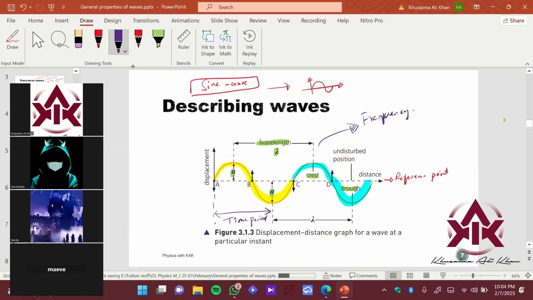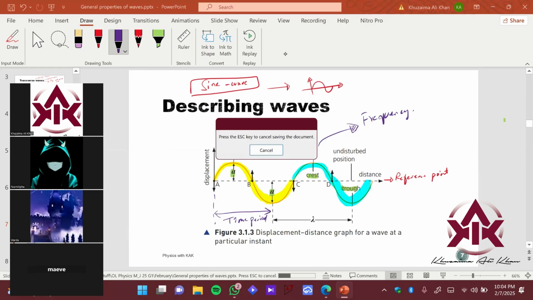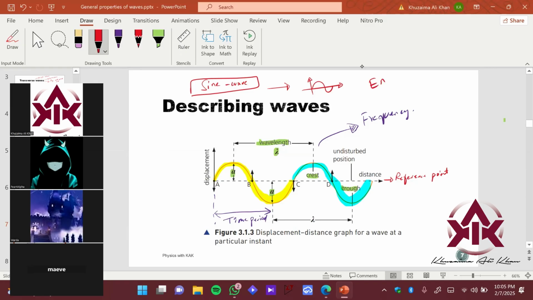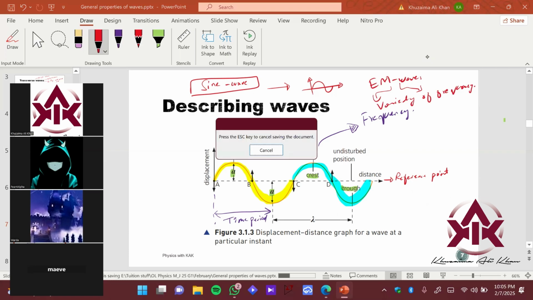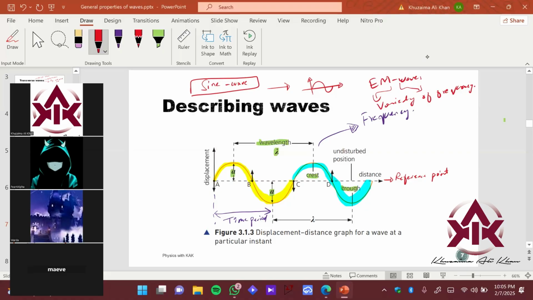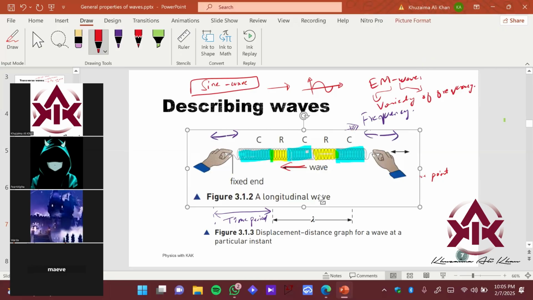Let's say if I talk about the electromagnetic spectrum, which we will learn in a while in the future, you will see that EM waves basically have a variety of frequencies, right? So upon the frequency value, we identify that this is, let's say, a gamma ray, this is an X-ray, this is an ultrasonic wave, okay, so on and so forth, right? So these are the quantities which you should know about a wave when you start to solve a question, right? Okay, so let's start learning these things step by step.